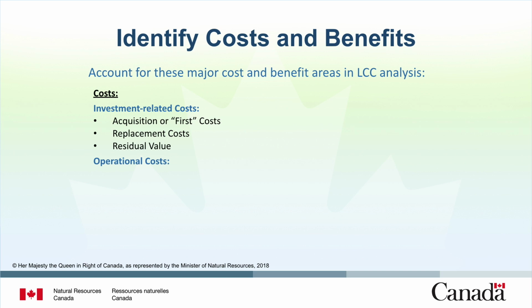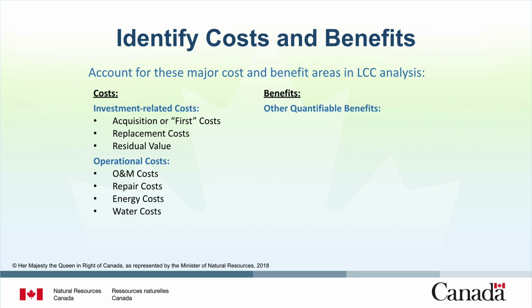Operational costs include the following: operation and maintenance costs to be included for the particular alternative being considered. Repair costs include scheduled or unscheduled repairs that keep equipment running according to specifications and are incurred in addition to routine operating and maintenance costs. Energy costs are those costs associated with energy consumption, including electricity, natural gas, and fuel oil. Water costs are also included in this category.